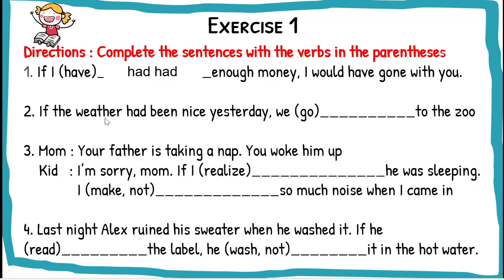What about number 2? Here we should complete the result clause. If the weather had been nice yesterday, this is correct. We have had plus verb 3, been. This is from B because nice is an adjective. And then we complete this using would have plus verb 3. So we can say, we would have gone to the zoo.